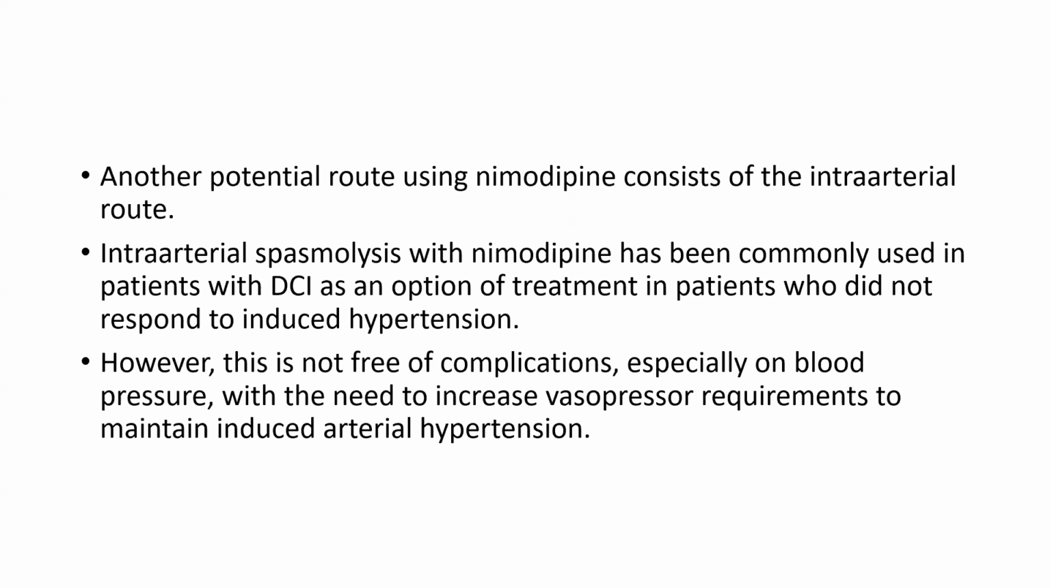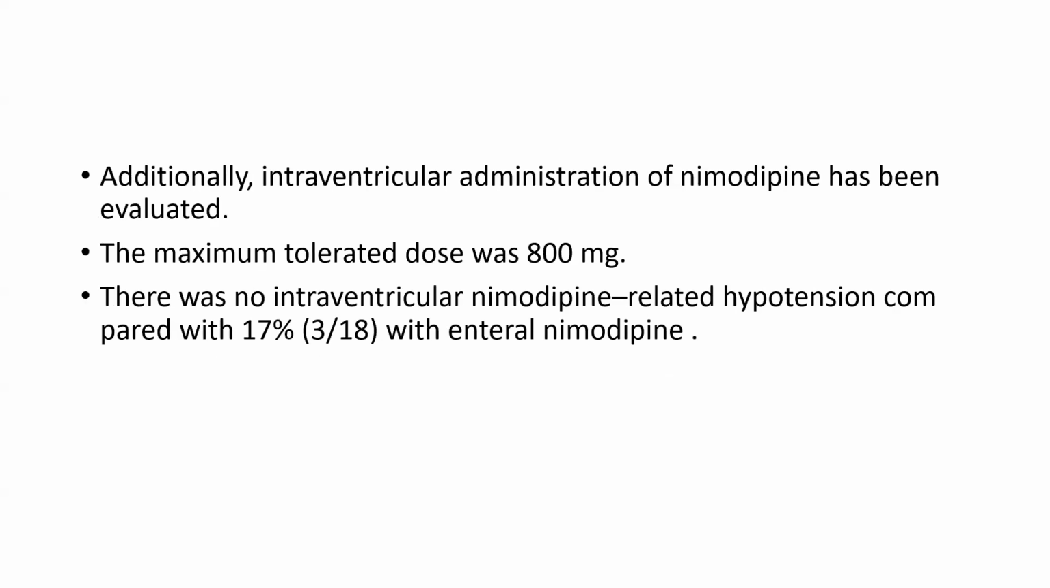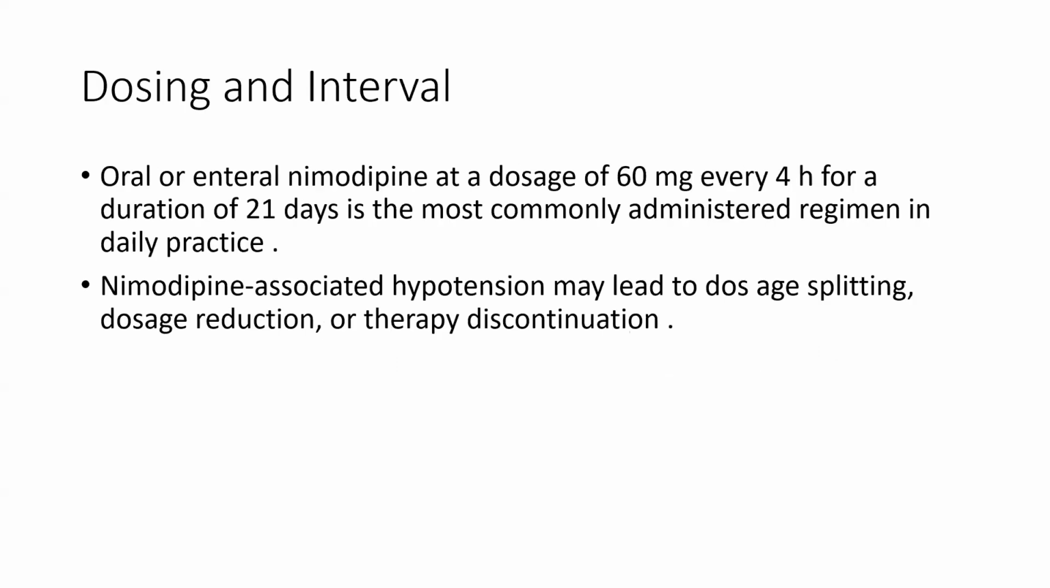Another potential route of nimodipine administration is the intra-arterial route. Intra-arterial spasmolysis with nimodipine has been commonly used in patients with delayed cerebral ischemia as an option of treatment in patients who did not respond to induced hypertension. However, this is not free of complication, especially on the blood pressure, with the need to increase vasopressor requirement to maintain induced arterial hypertension. Additionally, intraventricular administration of nimodipine has been evaluated, with a maximum tolerated dose of 800 mg. There was no intraventricular nimodipine-related hypotension compared with 17% with enteral nimodipine.